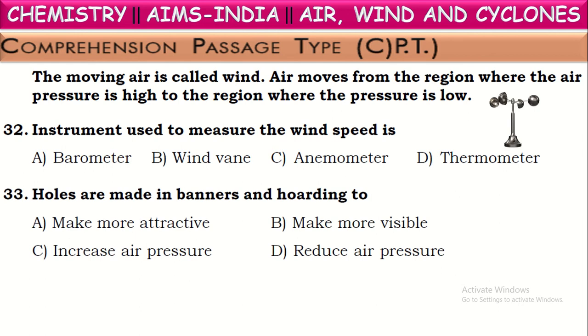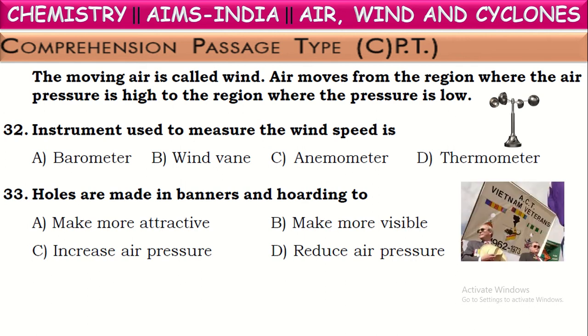Next one. Holes are made in banners and hoardings. Why are they made? We can see roadside banners with some holes in them. Those holes are made in the banners to reduce the air pressure. When a hole is made, air will blow through those holes and hence the air pressure on that banner will be reduced. So these holes are made to reduce air pressure so that they can last for a long time without damage.